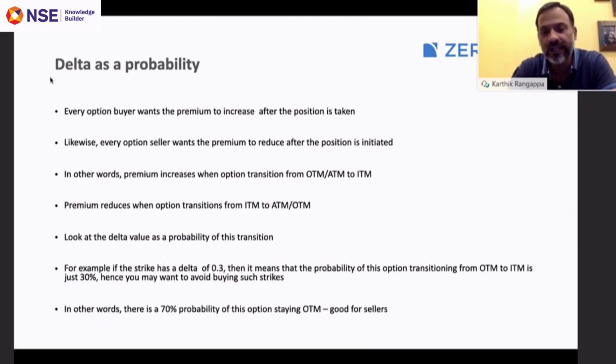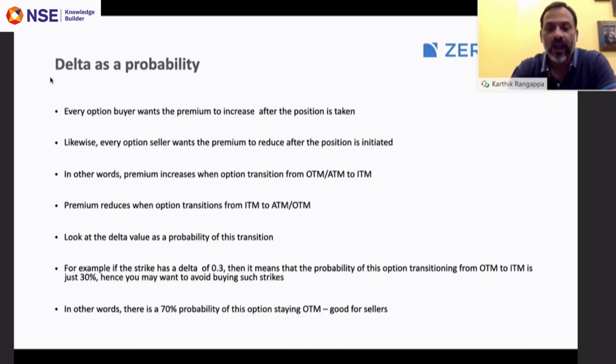Now, when you look at the delta, you can look at it as an indicator of this probability. For example, if the delta of an option is 0.3, there is a 30% chance for this option to transition from out of the money to in the money.